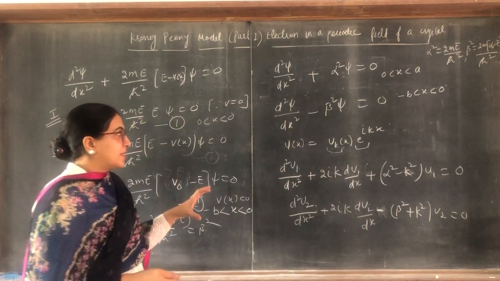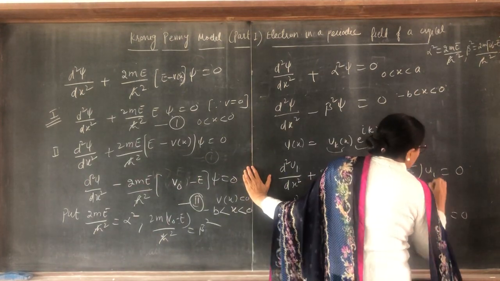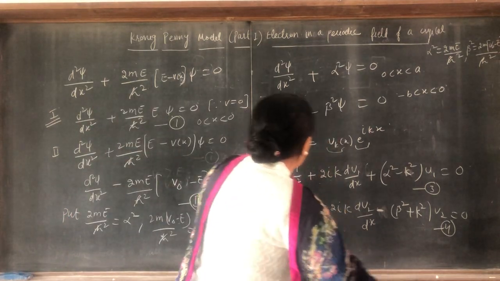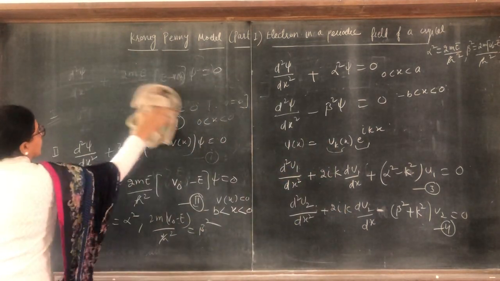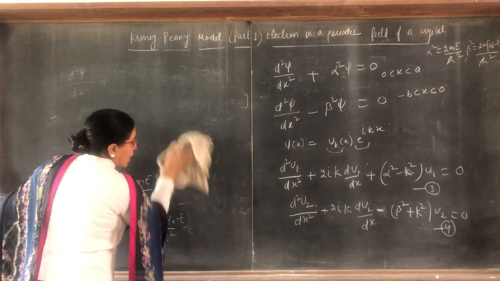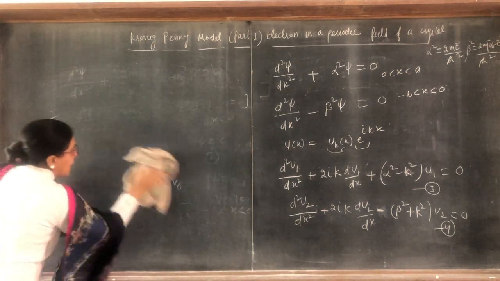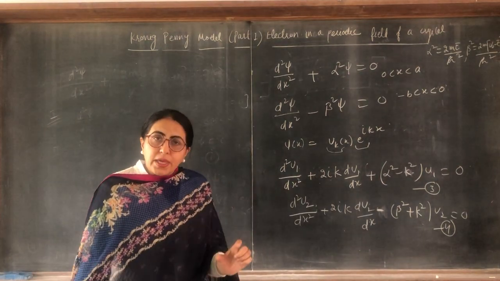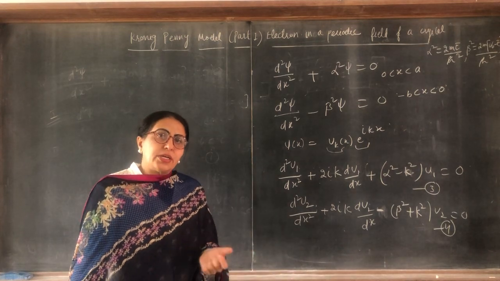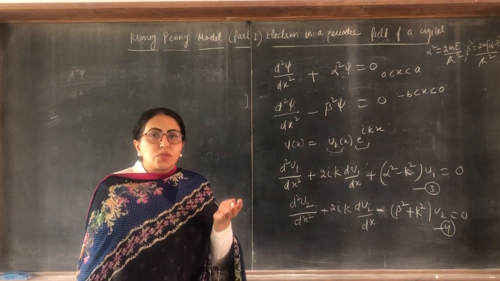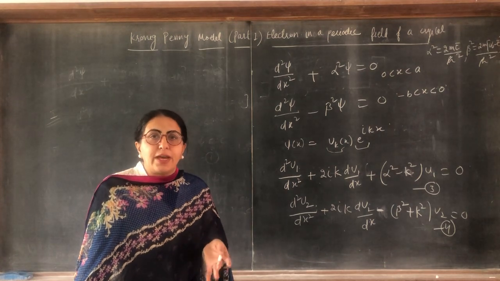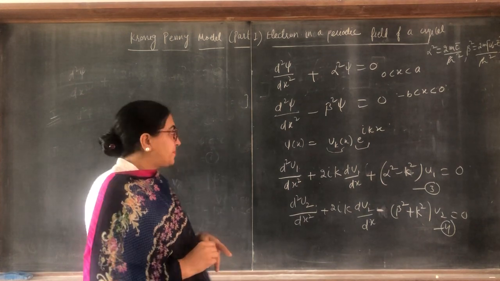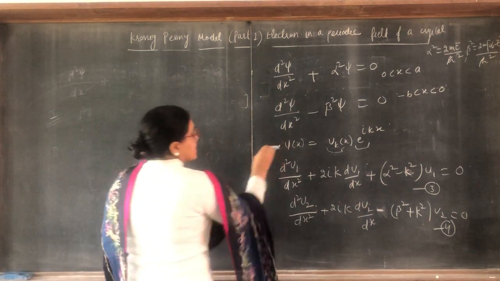So taking these as the third equation and this as the fourth equation, now we have to write the solution. We have got the final differential equations, obtained by assuming the potential is periodic and using Bloch's theorem. Clear? Using Bloch's theorem.